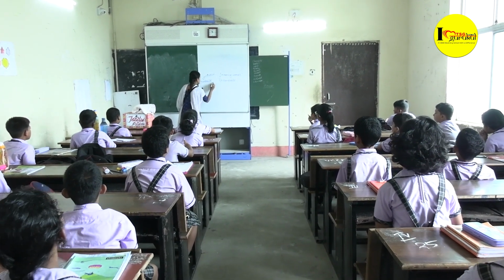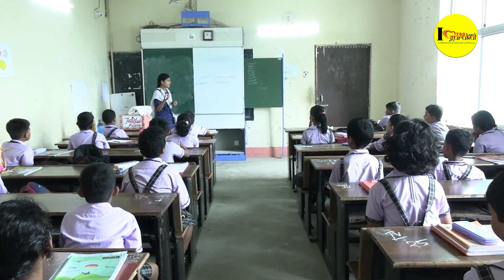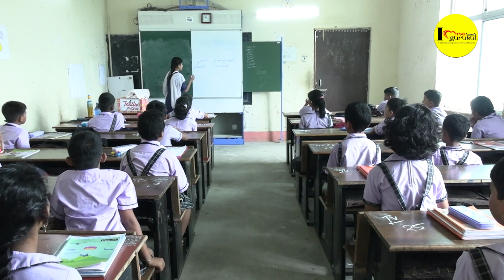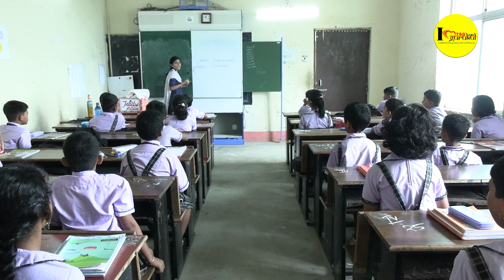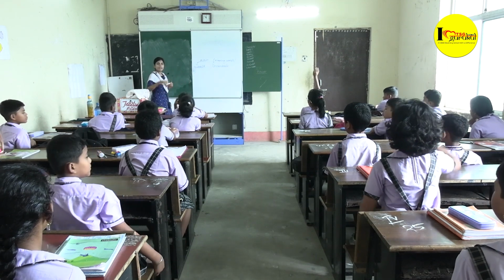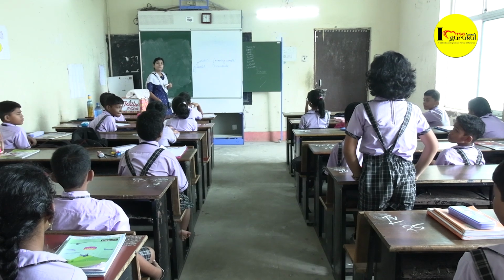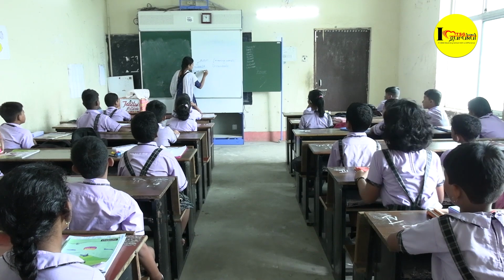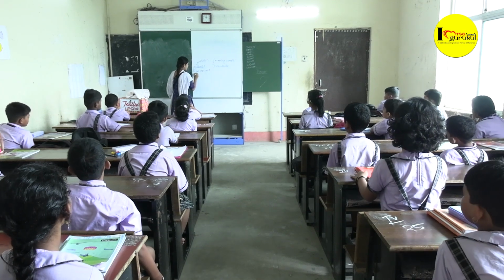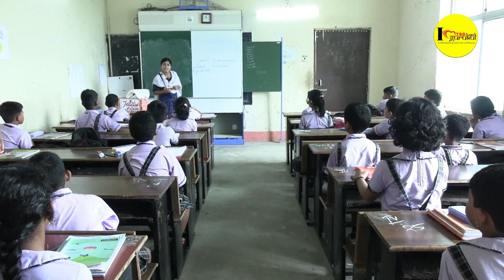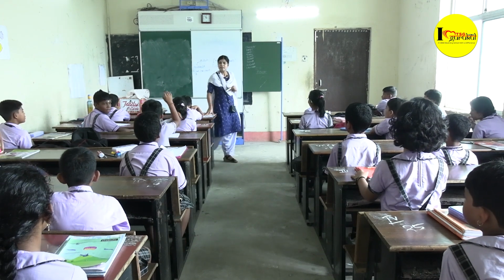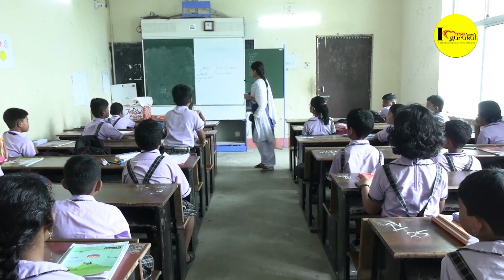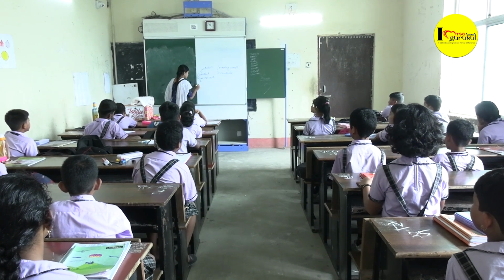Okay, so how could we recognize what is countable and what is uncountable noun? Countable noun means, some points I am going to write. Okay, what is countable noun, children? First point, who can say? Yes, Sambhabi? We can count. Countable, we can count it. That is a countable noun. Then second point, who can say? Yes, beta? Very nice. It loses its root name.